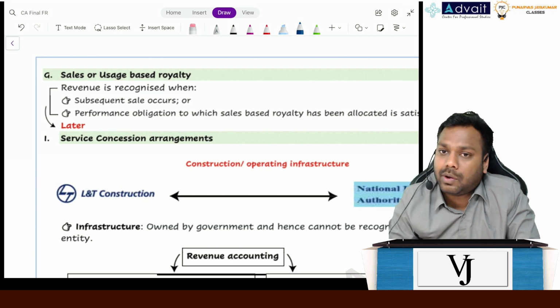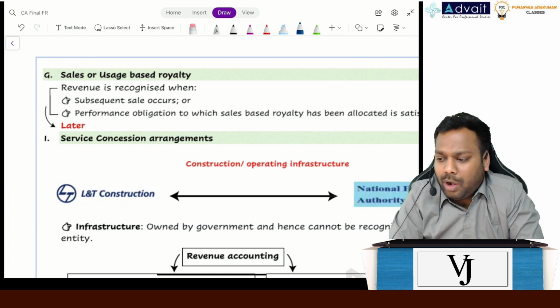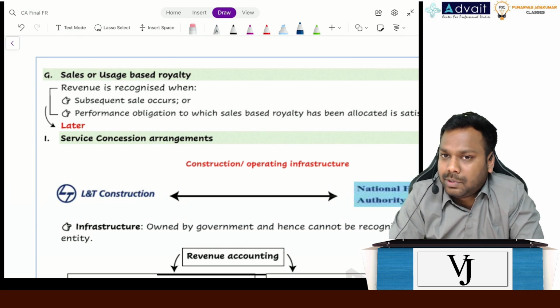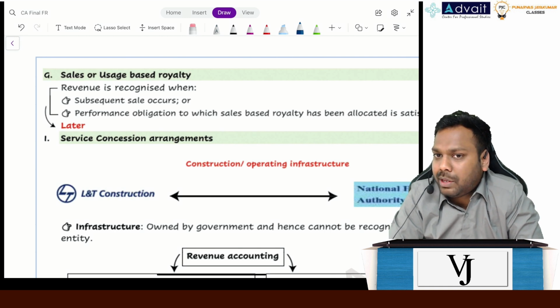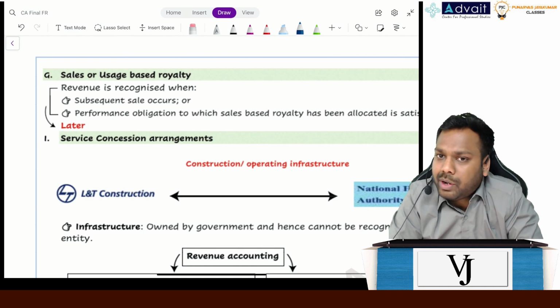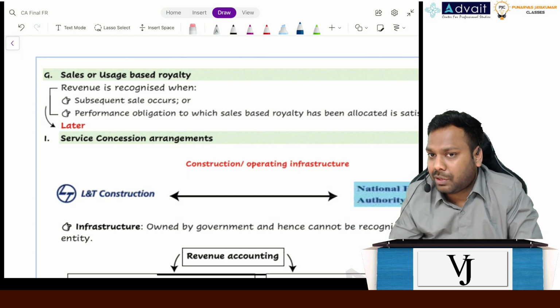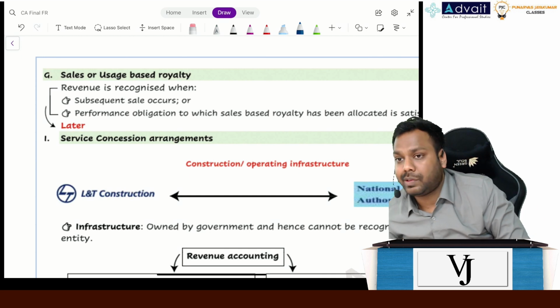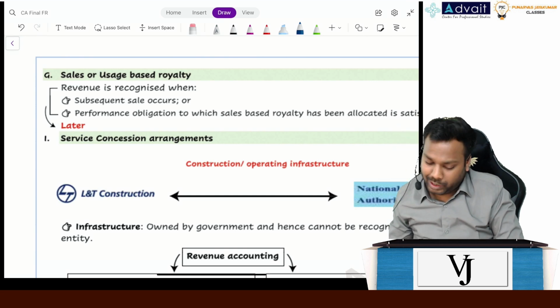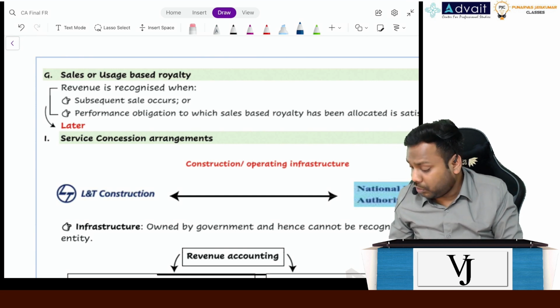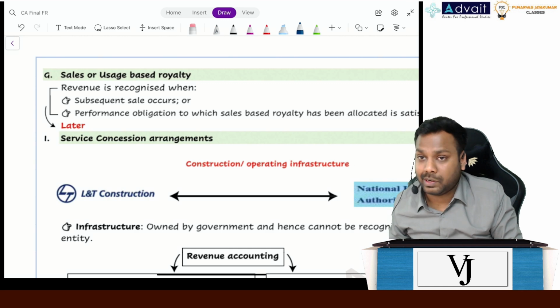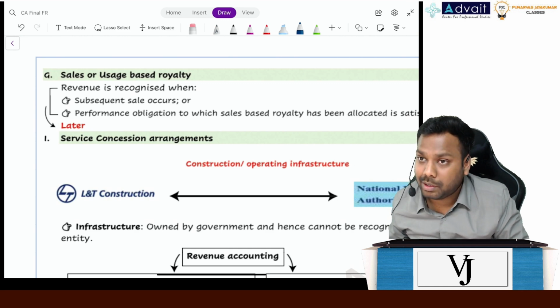Now tell me, do I know how many books they will sell? Do I know what is the amount that I'm going to get in the future? Can I recognize the revenue now? Because I have given the rights now itself. The right is transferred now, but I will receive the consideration in the future. So you will say, sir, there is a timing gap between the transfer of goods and receiving the consideration. There is a significant financing component involved.